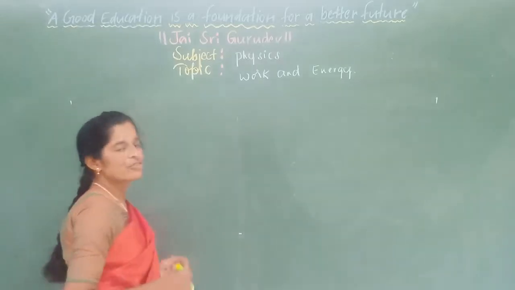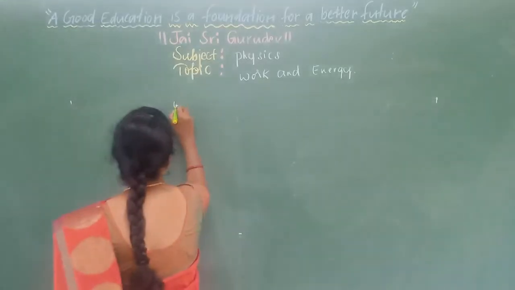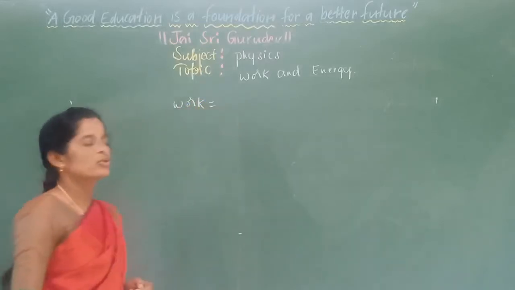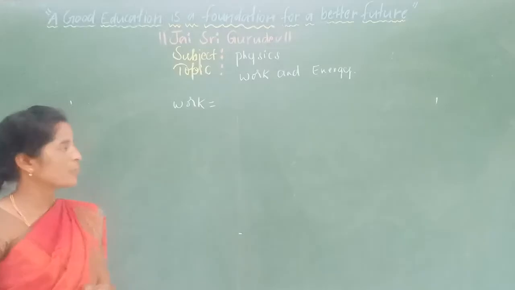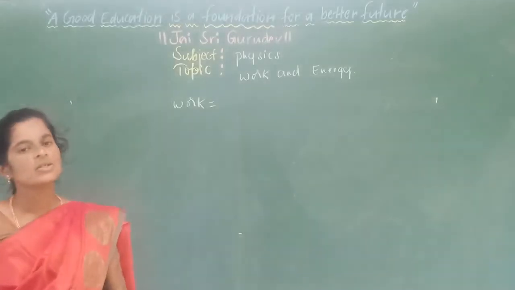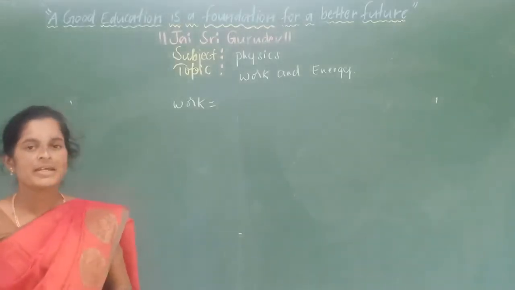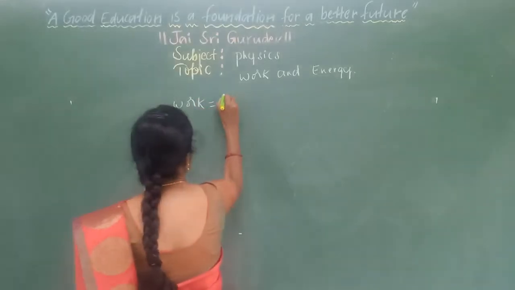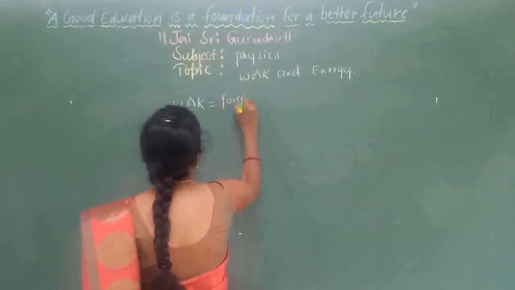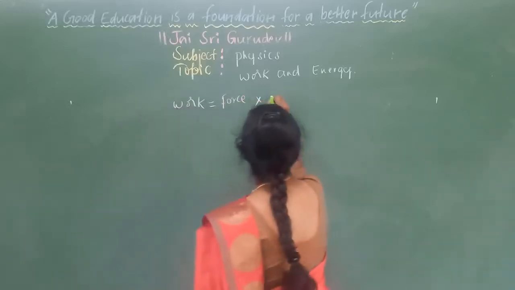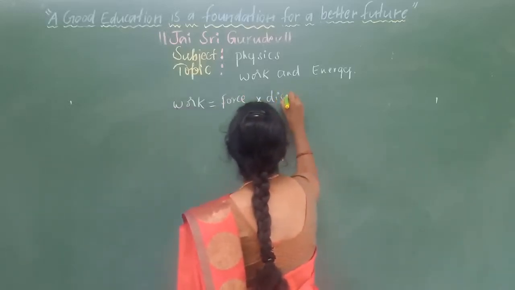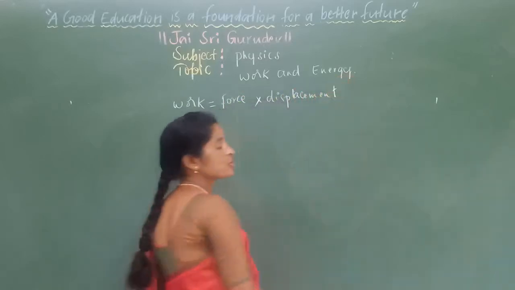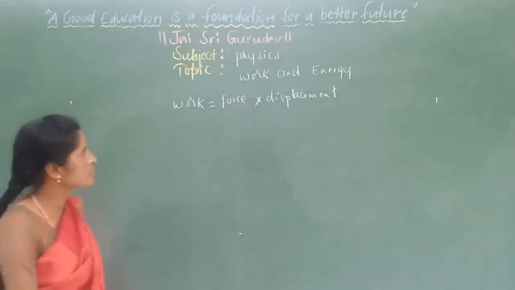So how are we going to define work in physics? Keep in mind what I told you before: work is the product of applied force and the displacement of an object in the direction of the applied force. So work is given by the product of force and displacement in the direction of the applied force.